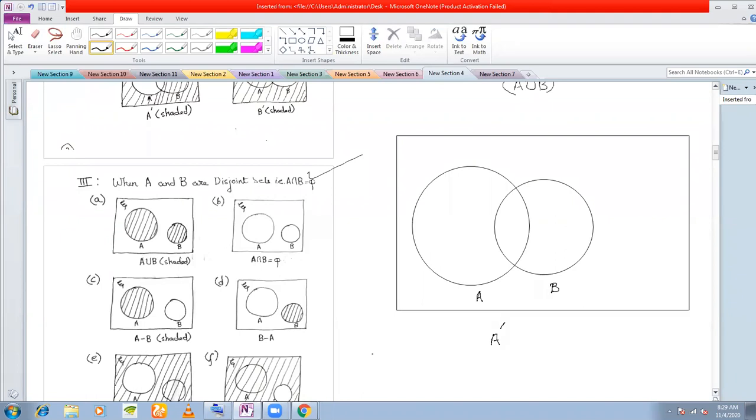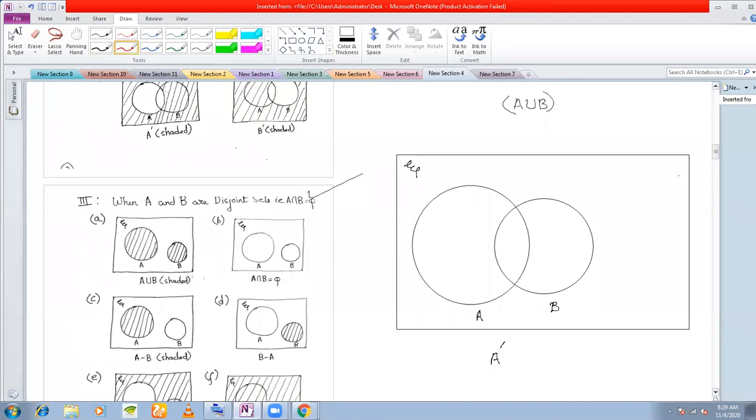A complement means all the elements of the universal set from which we remove all the elements of A. So in this diagram, if I remove all the elements of A, what is left? I am excluding only the bigger circle A, so I will shade only this. I'm excluding the bigger circle, but I am including the smaller circle.